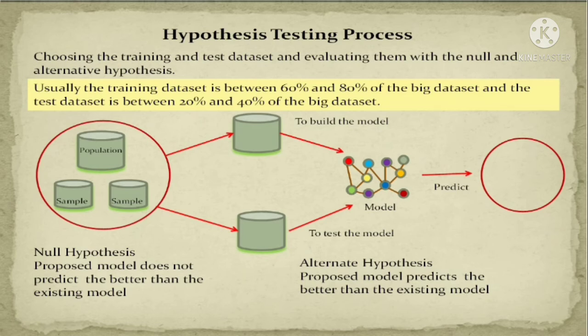In the hypothesis testing process, whenever we are testing the hypothesis, it will be tested on our data set. 60 to 80% of the data set is used for training the model. Just like a small kid, I'm giving you an example with a small kid.